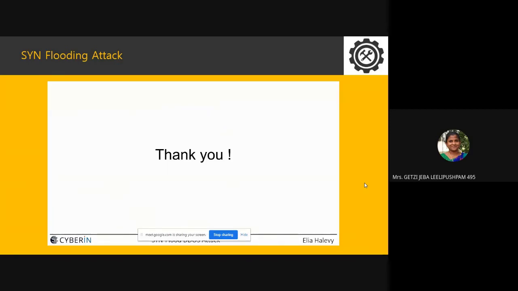We also discussed connection management, where TCP has a three-way handshake using the SYN bit and the acknowledgement bit. Then we discussed the FIN, half close, and full close, and the state diagram for the TCP connection establishment and management process: the state diagram on the client side and on the server side. We also discussed a little about what the SYN flooding attack is, how it is done, and how it can affect the server by consuming its memory and CPU. So this is what we discussed in today's class.